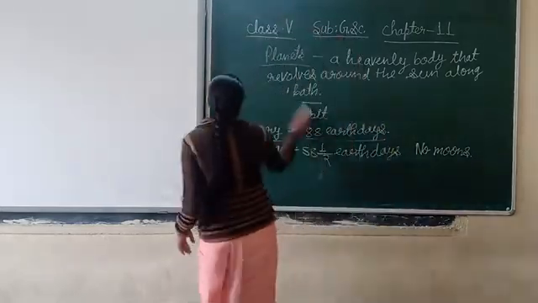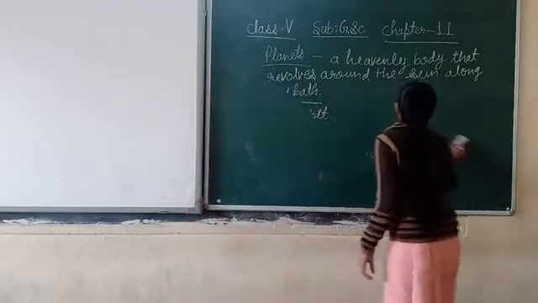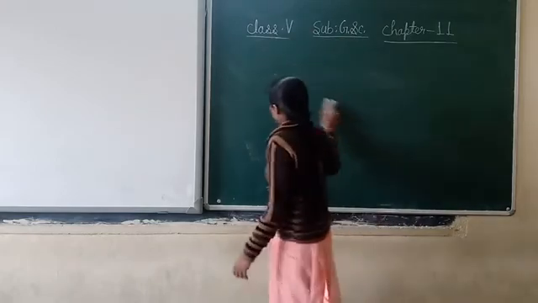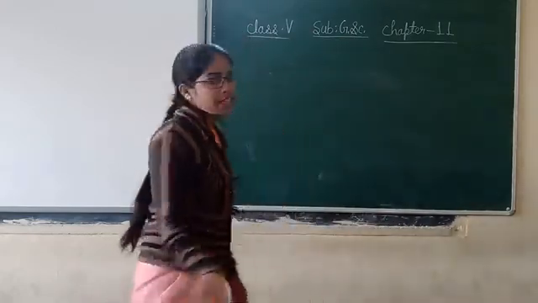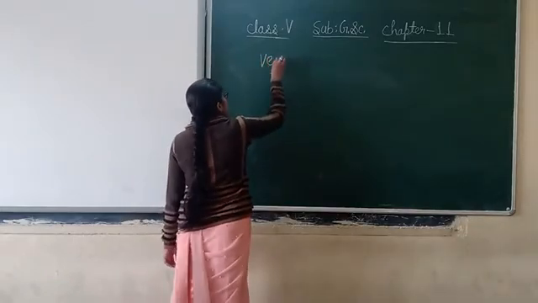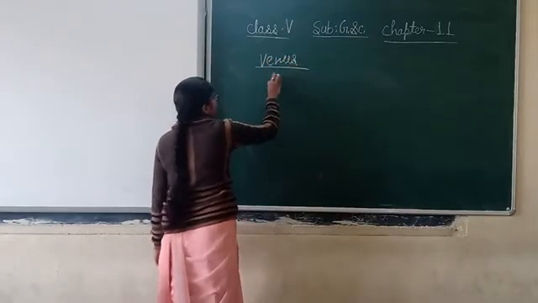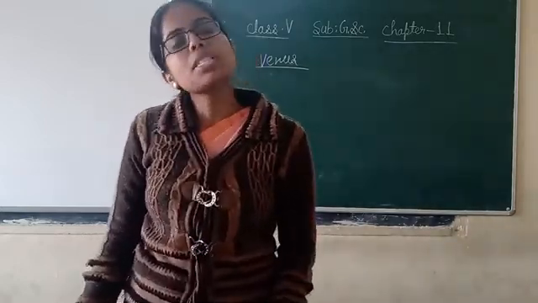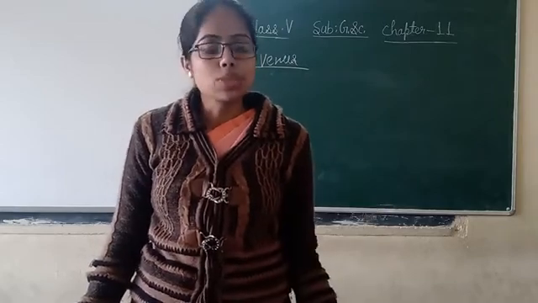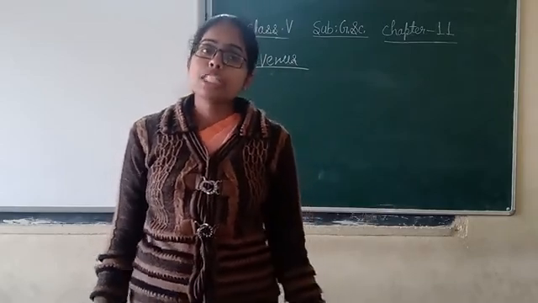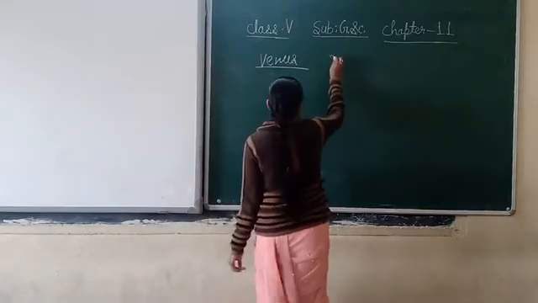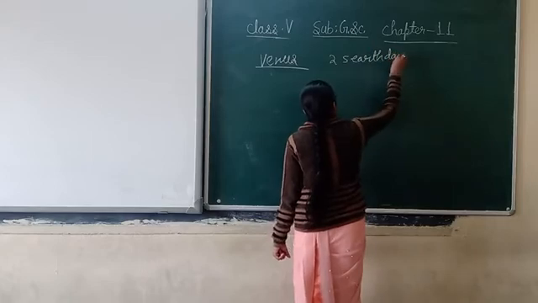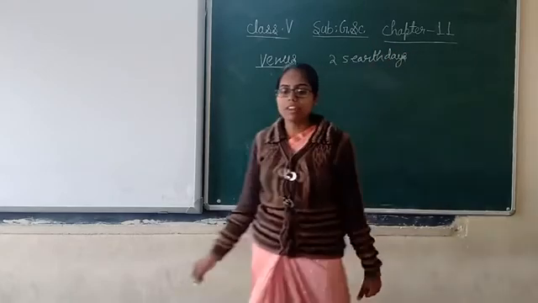Now, we will study about the second planet, that is Venus. Let's study about Venus completely. Venus is the second closest planet to the Sun. It is brighter than any other planet in the solar system, and it takes 25 Earth days to complete one rotation. How many days does it take? 25 Earth days to complete one rotation.